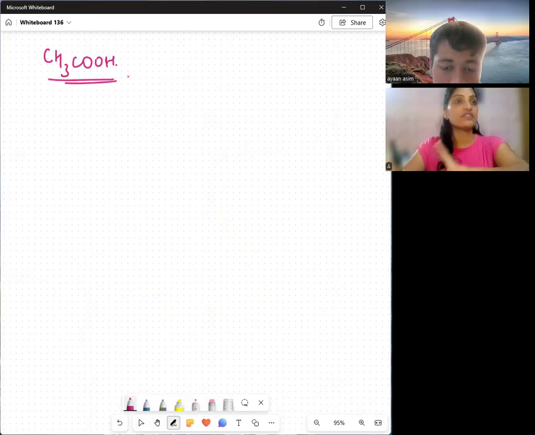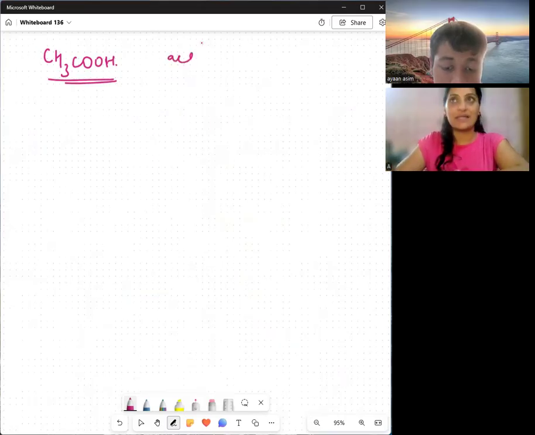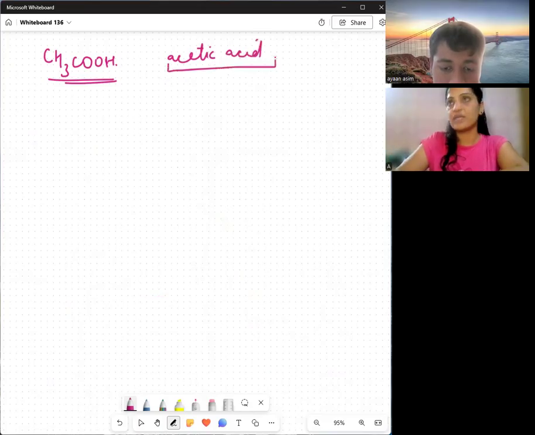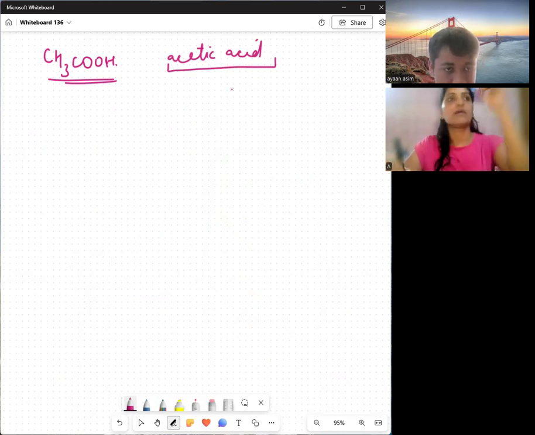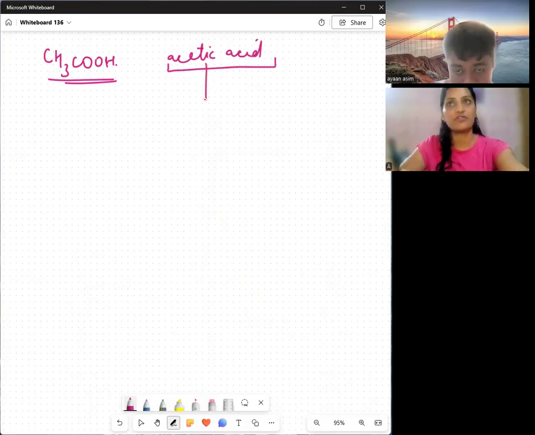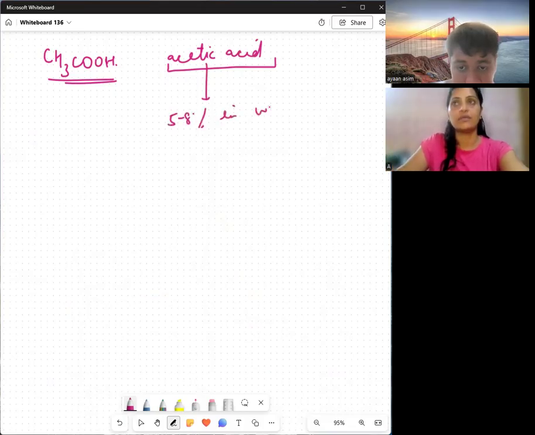The common name of ethanoic acid is acetic acid, and you must be remembering this. It is released by some organisms. This is a weak acid. You must have eaten those pink vinegar onions, which contain 5 to 8% acetic acid in water.